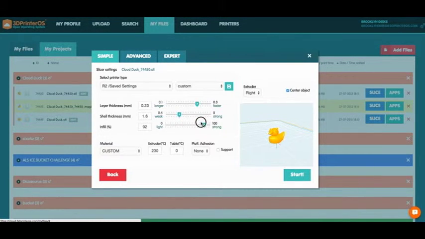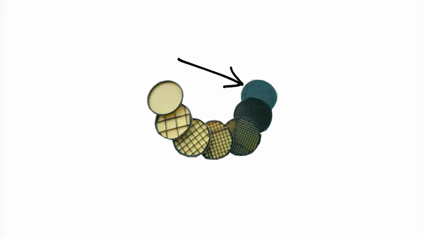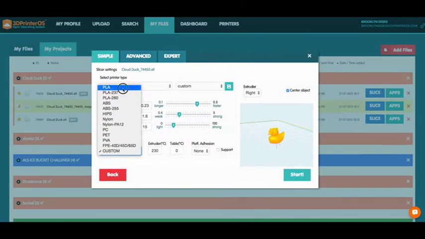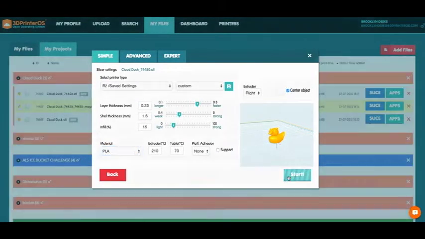Infill percent is the last simple category, which deals with the material within the object's shell, what would be the insides of the duck. 100% infill is completely filled with material leaving no holes, and 25% infill will create a more hollow infill pattern. Select the material you're printing with, then select Start.